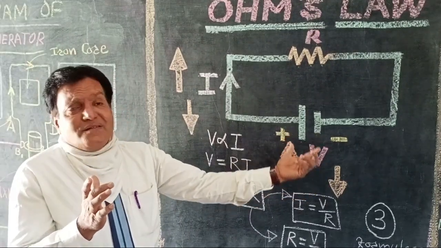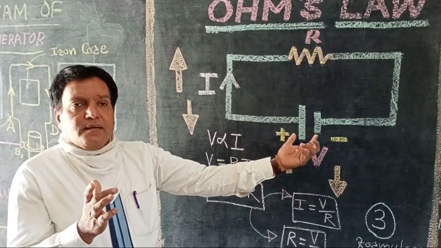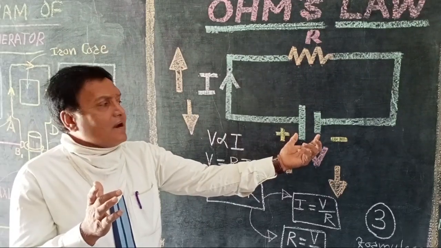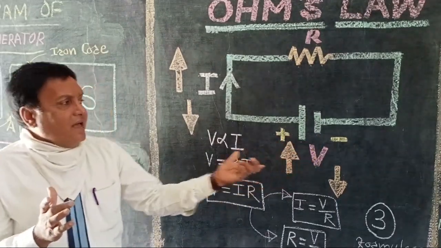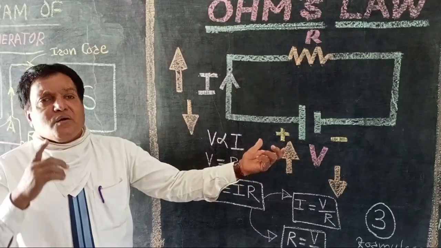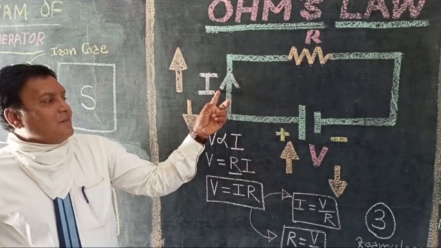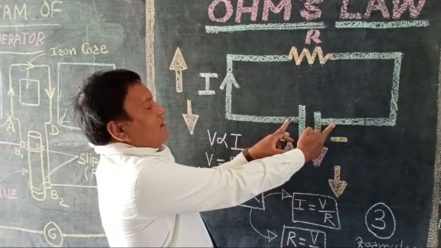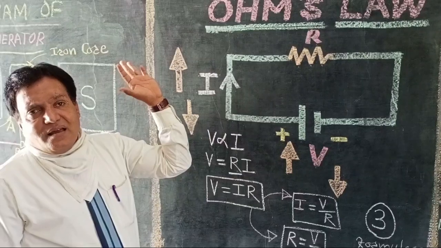Here the potential difference or voltage is given, meaning the two ends of the conductor are connected to the positive and negative terminals of the battery. We know that as soon as the voltage or potential difference is applied across the two ends of the conductor, current will start flowing. As soon as voltage is applied, current starts flowing in the electric circuit.